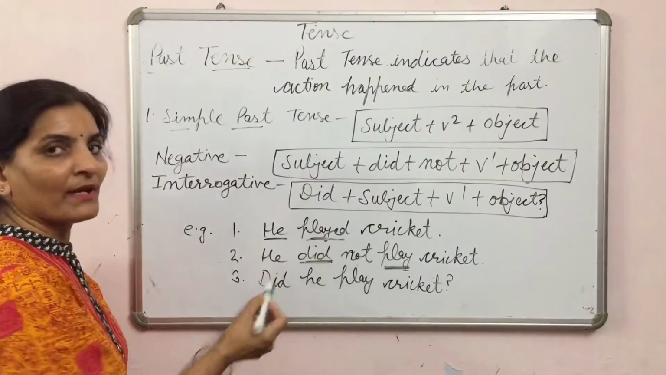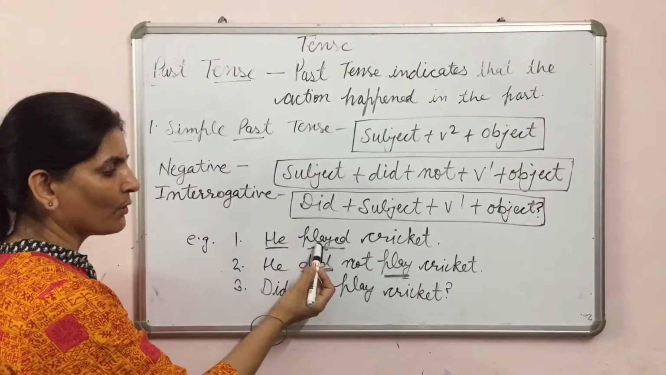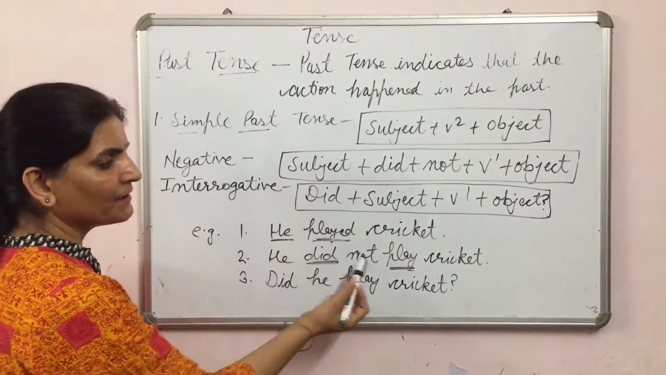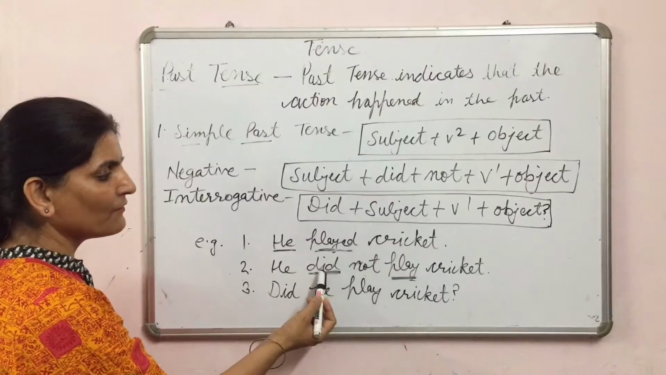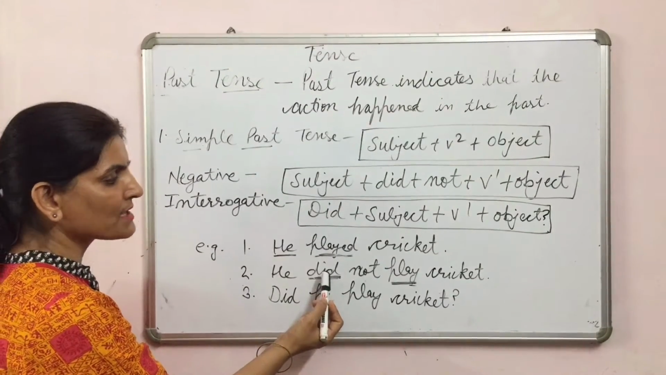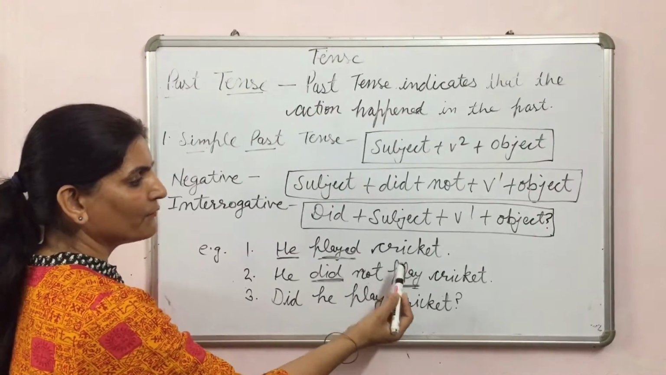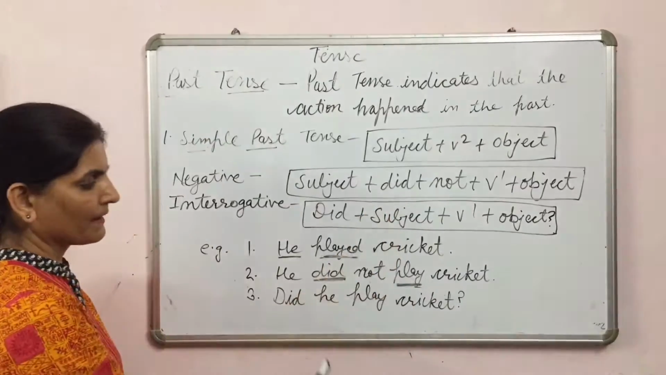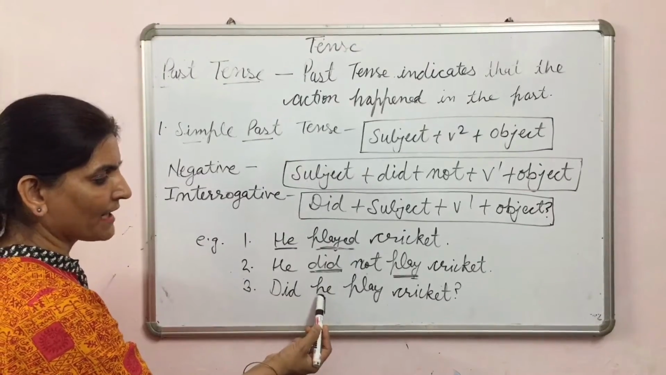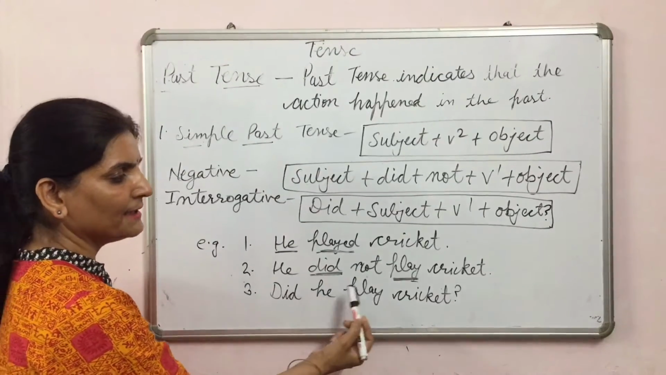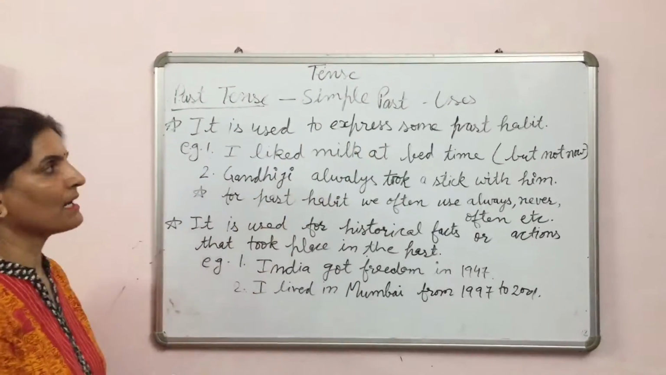With all persons, whether it is singular, plural, first person, second person, we will use second form of the verb. He did not play cricket. Here it is negative sentence, and in negative sentence second form of do will be used, and after that only first form of the verb will come. So here we have used play, not played. In interrogative sentences, did will come before subject or before pronoun. Did he play cricket?